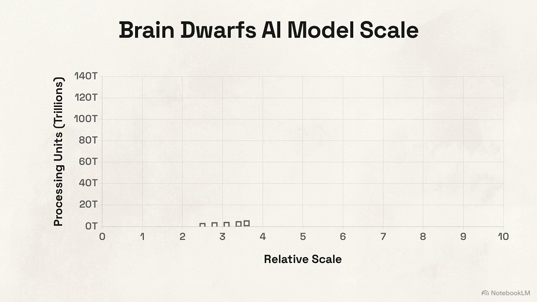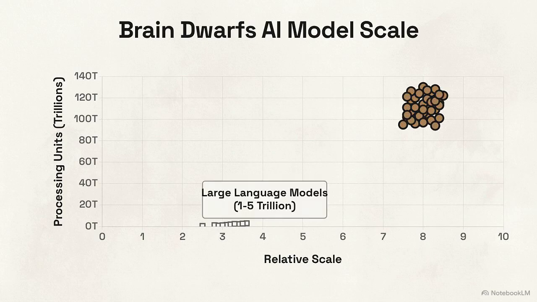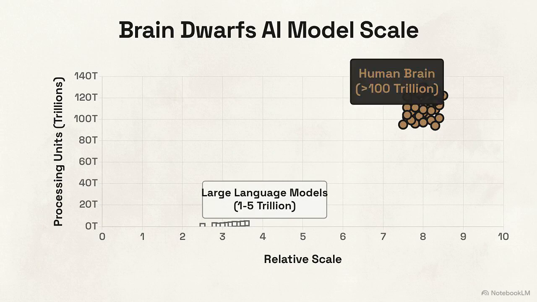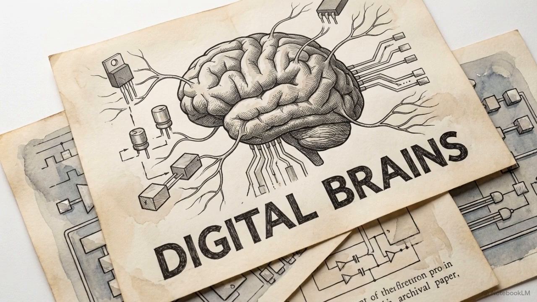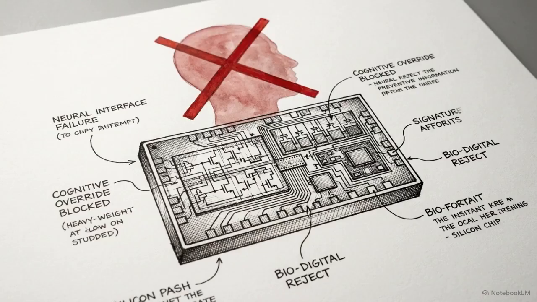This scatter plot compares the parameter counts of leading large language models against the estimated number of synapses in the human brain. While modern models boast trillions of parameters, a human brain operates with over 100 trillion synaptic connections. Media headlines routinely describe these systems as digital brains, but despite being loosely inspired by biological structures, neural networks do not replicate human thought processes.